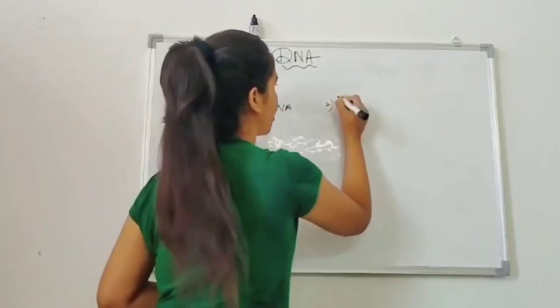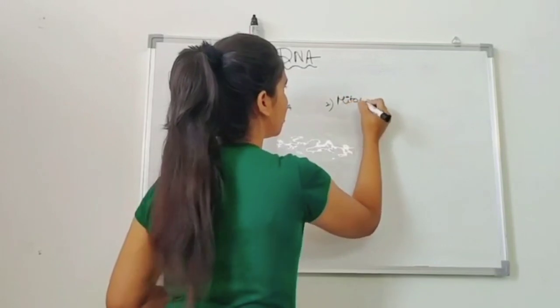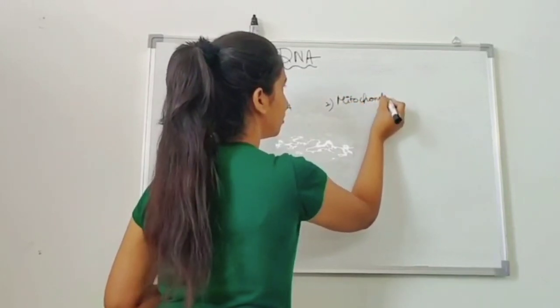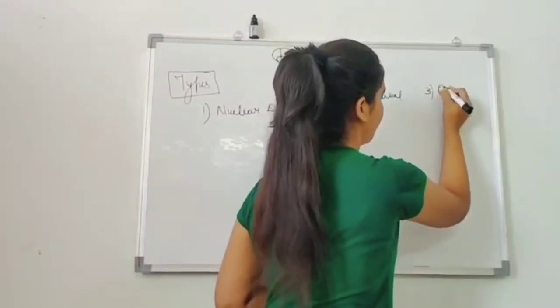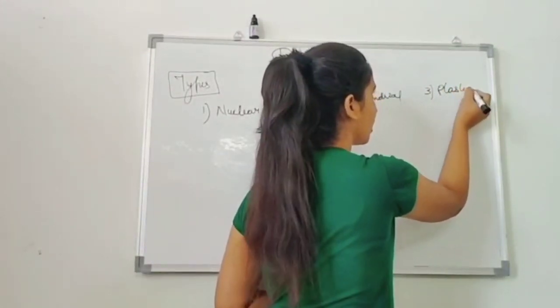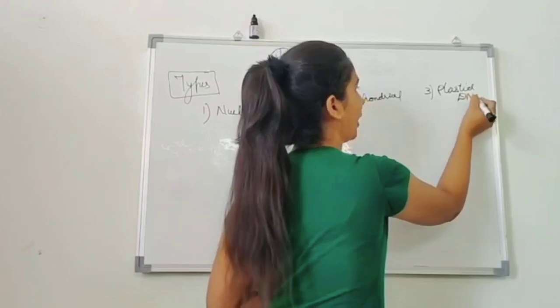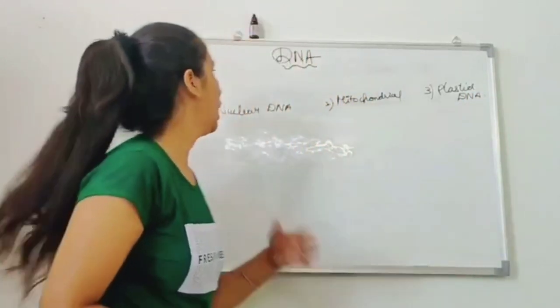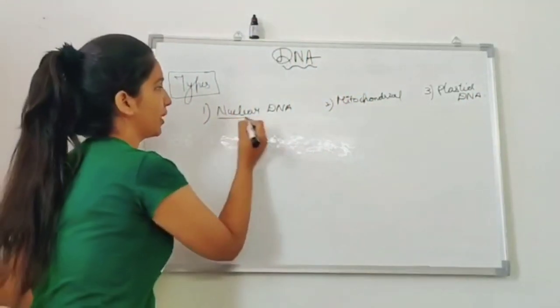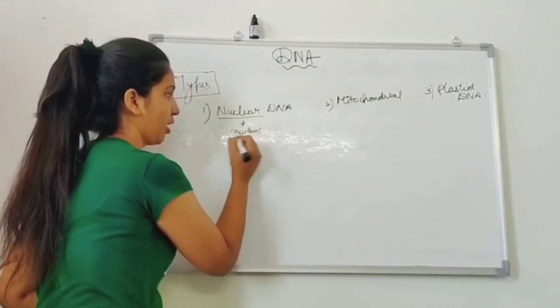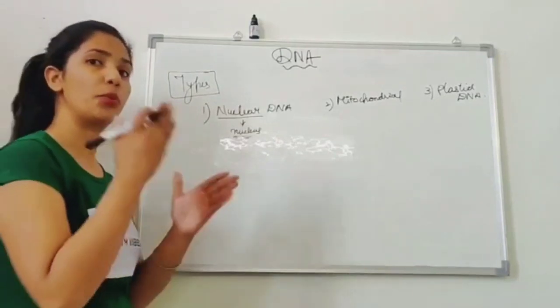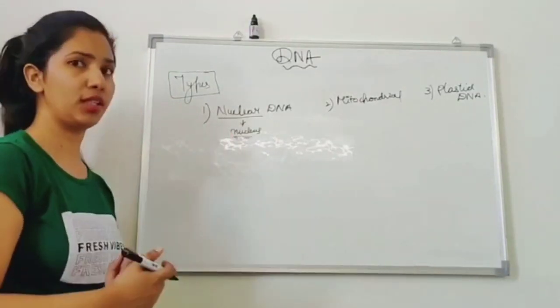Second is the mitochondrial DNA. And the third DNA is the plastid DNA. These are different types of DNA and they have different functions. As clear about the nuclear DNA, the DNA which is present in the nucleus of the cell. The DNA which is present within the nucleus is known as the nuclear DNA.